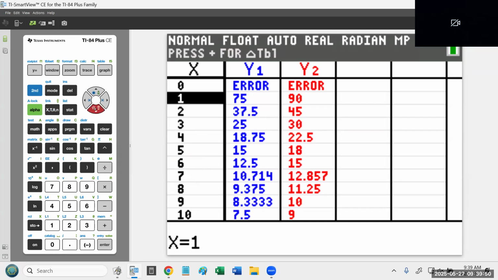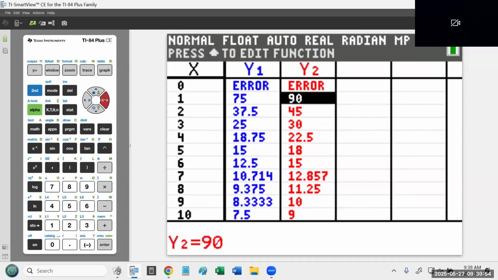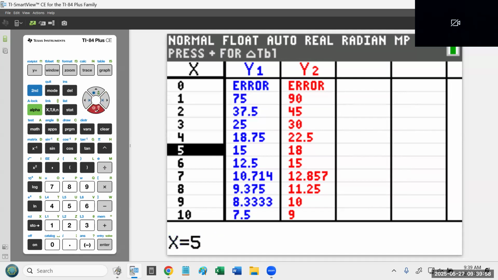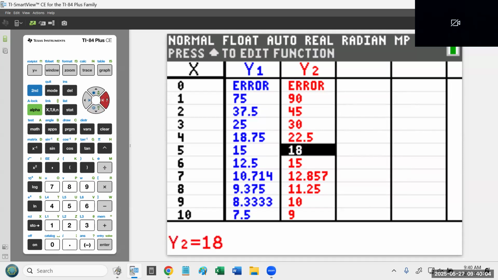Okay? And now when you go to the table, what you're going to see is, what does this fraction become if I divide both these numbers by a certain number? For example, if you divide them both by 1, you're not changing anything. You're just going to get 75 over 90. Now, Jordan a moment ago said 5. And what the table is telling us is if you divide both numbers by 5, you get 15 and 18.